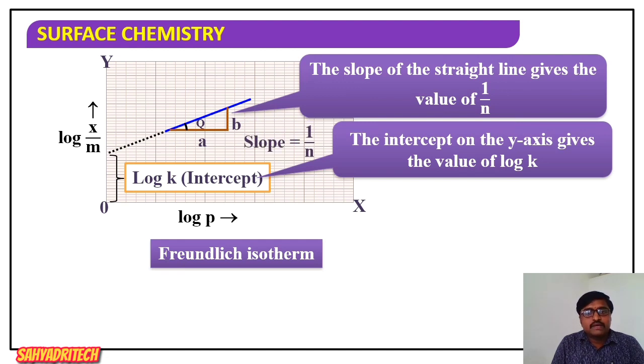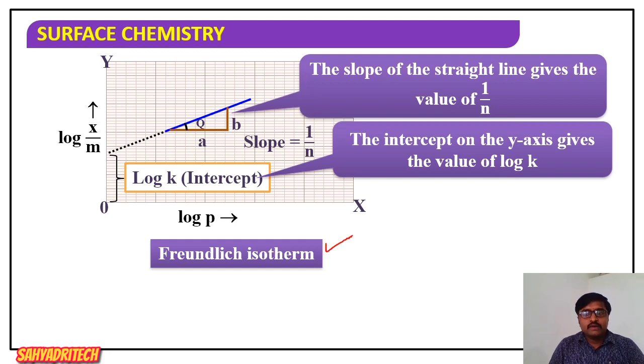So here, when you look at the graph of log of x by m versus log p, we should get a straight line. If we get a straight line, the Freundlich isotherm is validated. If you don't get a straight line, it is not validated. And what is the intercept? Intercept is equal to log k. And what is the slope? Slope will be equal to 1 by n. This graph indicates the Freundlich adsorption isotherm.